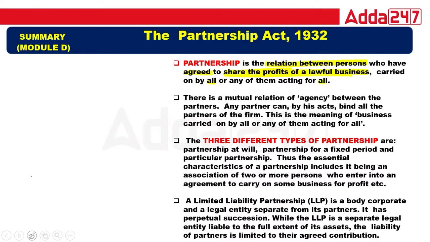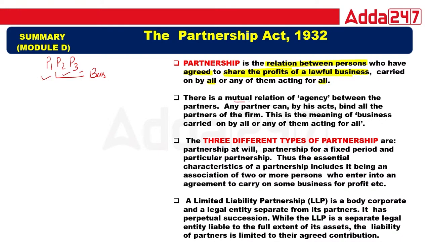So this is basically, suppose three partners are there, so their basic aim should be to do a lawful business. Okay, and whatever profit is coming in the business should be distributed among all.